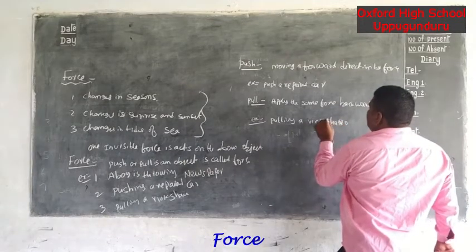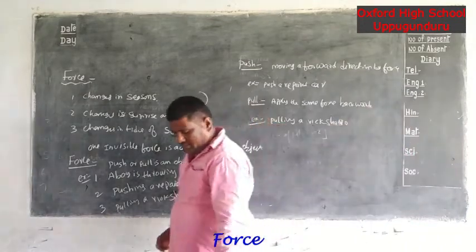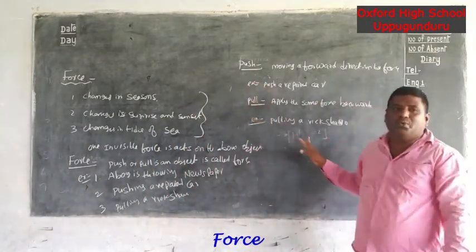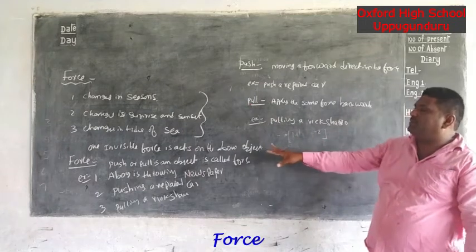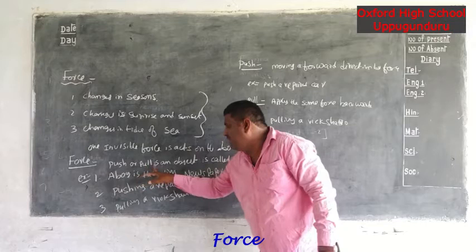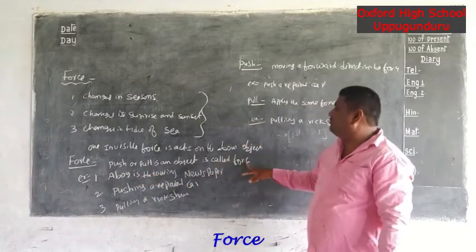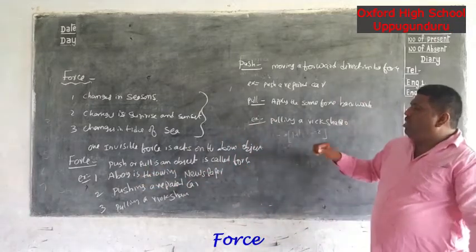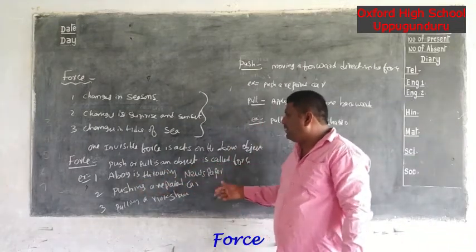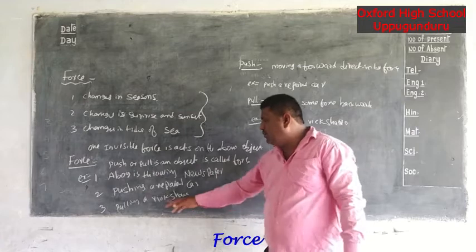Pulling a rickshaw. These are the examples of push and pull. Do you understand? First of all, what is the definition of force? A push or pull on an object is called force. Next, examples of force: a boy throwing a newspaper, pushing a repaired car, and pulling a rickshaw.